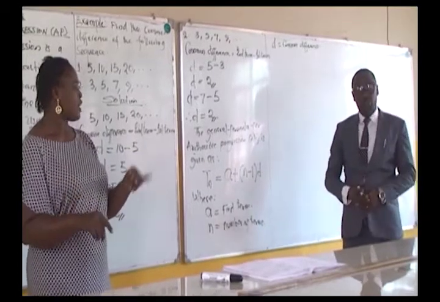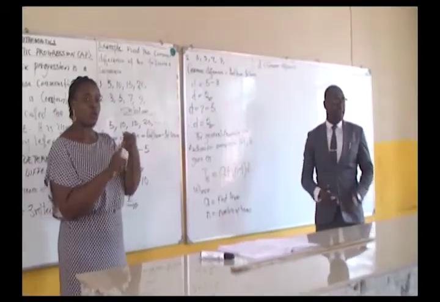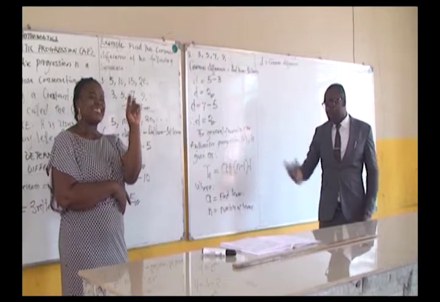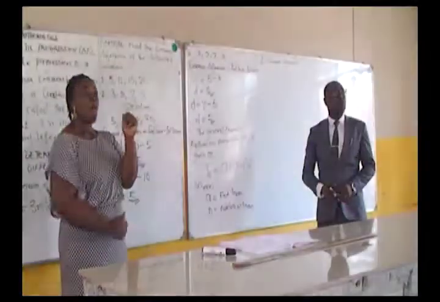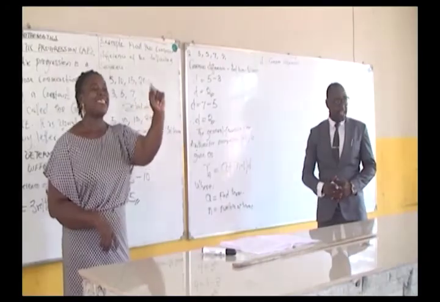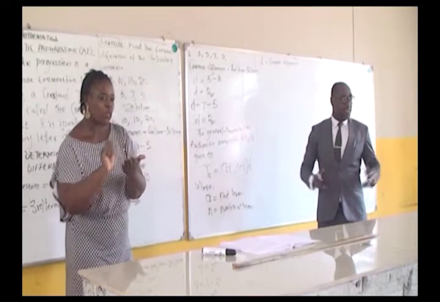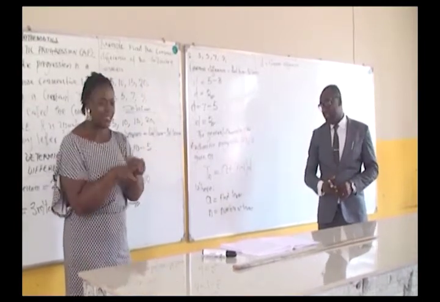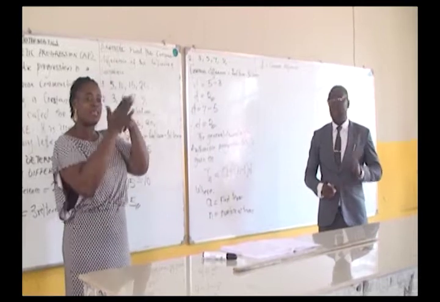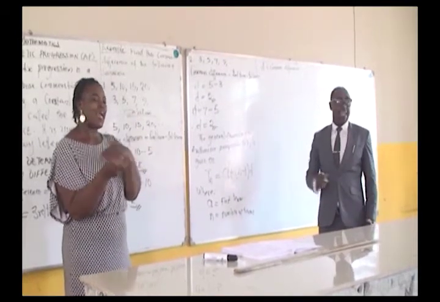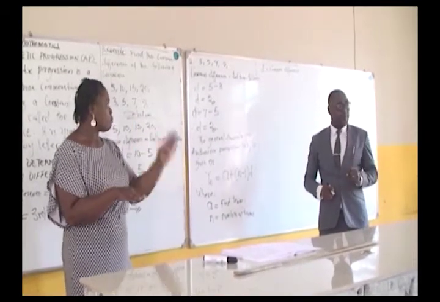And I want you to also know that we have Tn. Most textbooks use Tn, some textbooks also use Un. They are all the same. It also represents the last term. I will define it on the board that Tn is the number of terms sought for.